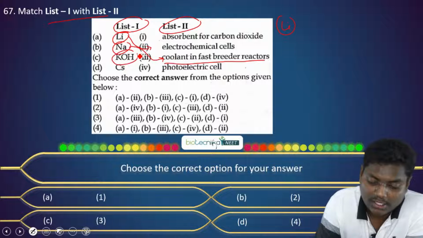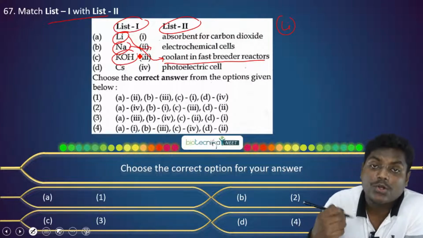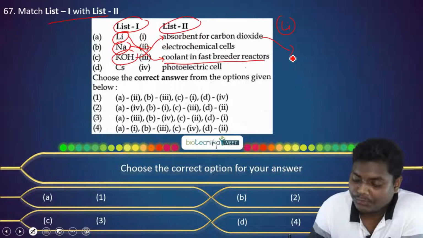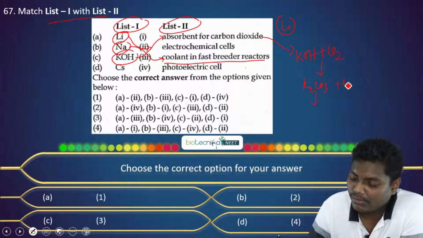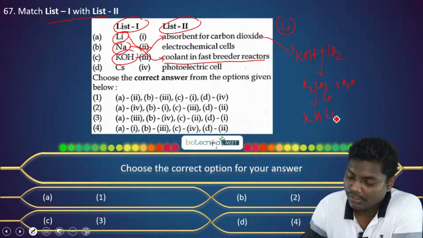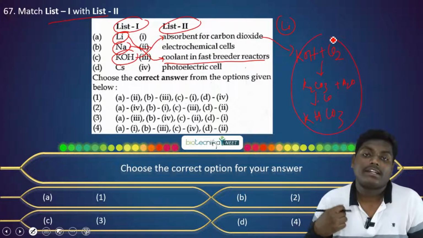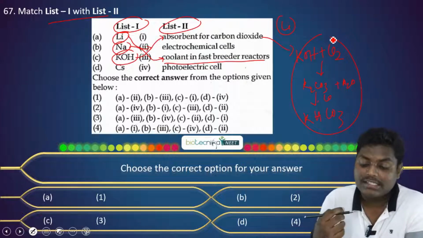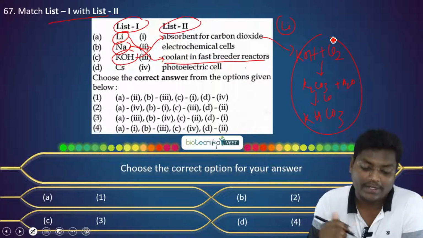Now potassium hydroxide is used as an adsorbent for carbon dioxide. Basically, the hydroxide reacts with carbon dioxide to form calcium carbonate, which in turn will further react to form calcium bicarbonate. So this is even a method where you can test quantitatively the dissolved carbon dioxide in a solution. So KOH is used as an adsorbent for carbon dioxide. This is a true statement.